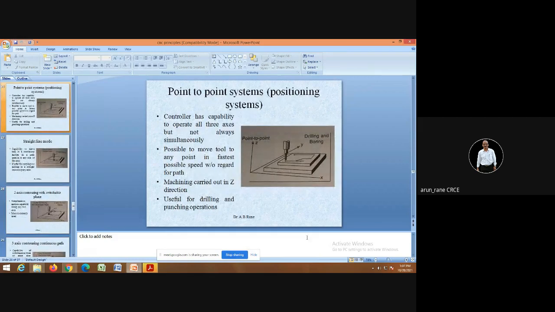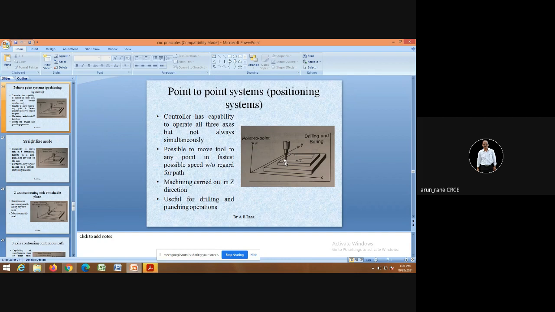The point to point system is used in CNC drilling or CNC boring. Say I want to drill one hole here and another hole here. Two holes have to be drilled. Now one hole has been drilled. The drill has come up. Now it has to go to the second hole. So how do I reach that second hole? That is not important.